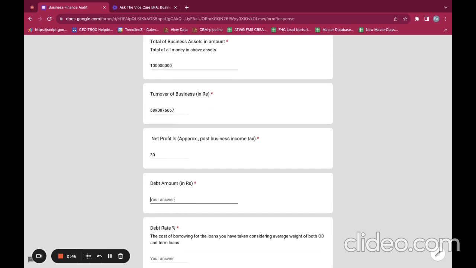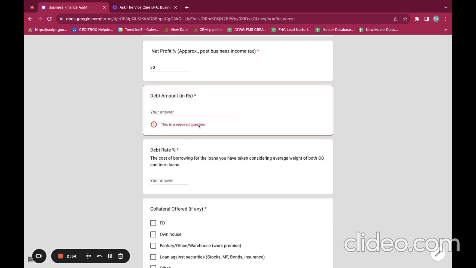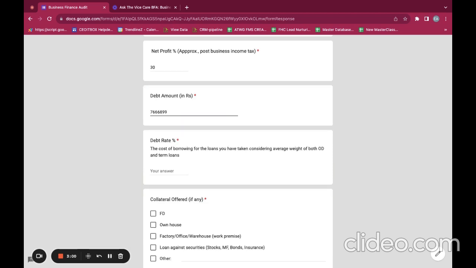Coming to debt amount, it is the amount of loan that you have taken. It could be in any form, maybe overdraft or any other type. Any sort of borrowings which is external and not your own money will be your debt amount. Say any XYZ figure. Now coming to debt rate, the cost of borrowing for the loans that you have taken. आप इसका एक average weight निकालोगे कि एक लोन है 10% के, दूसरा है 5%, तो उसका average कि आपने कितने पे लिया, of both the overdrafts and term loans. Say I'll just say anything, 12%.